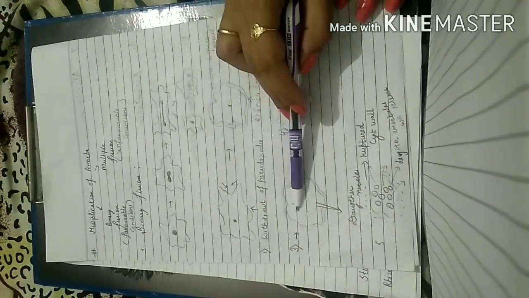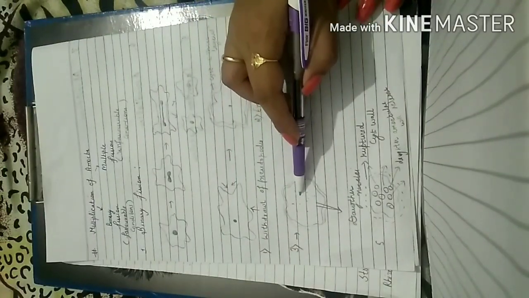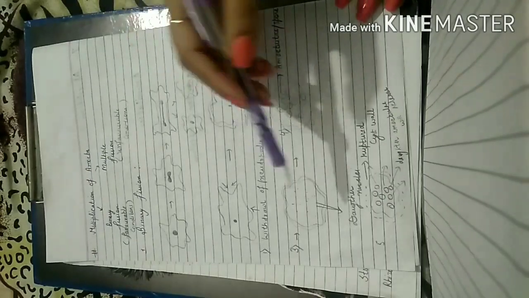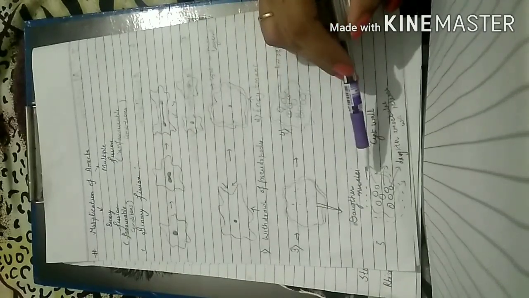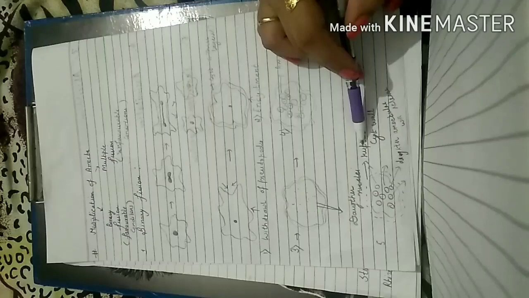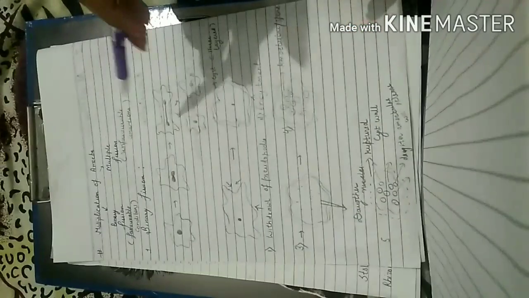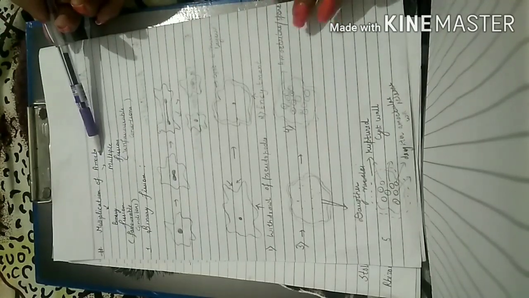And then in the third step, this nucleus will divide into daughter nuclei, and finally amoebulae will be formed. And then what will happen? This cyst, which is a hard layer, will rupture under favorable conditions, and daughter amoebulae will be released. Right? So this is the multiple fission which is found in amoeba.